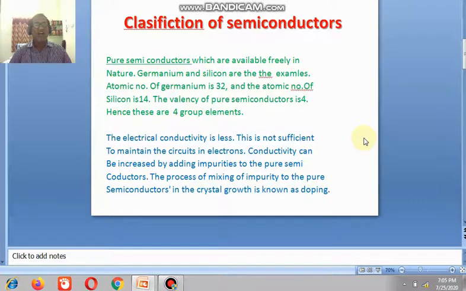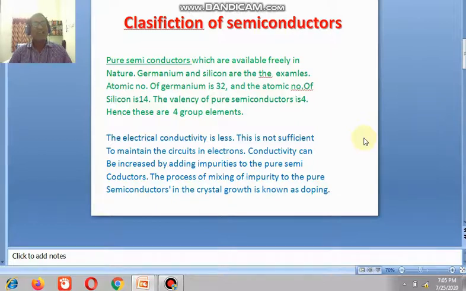Similarly, if you take silicon, the atomic number of silicon is 14. 10 electrons are bound by the nucleus strongly, but 4 electrons are revolving around the nucleus. The valency of silicon is 4. Therefore, the group is 4. So, therefore, pure semiconductors belong to fourth group elements.